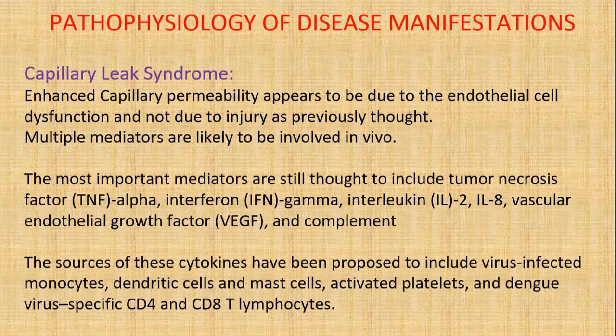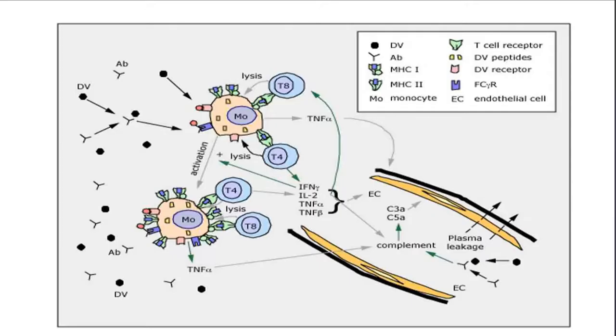Tumor necrosis factor alpha, interferon gamma, interleukins like IL-2 and IL-8, vascular endothelial growth factors, and complement. The sources of these cytokines have been proposed to include virus-infected monocytes, dendritic cells, mast cells, activated platelets, and dengue virus-specific CD8 and CD4 lymphocytes. So the important point here is that it's not due to injury of the endothelial cell, but due to dysfunction of the endothelial cell that leads to increased capillary permeability, leading to capillary leak syndrome.